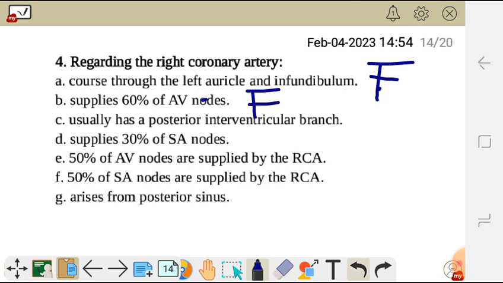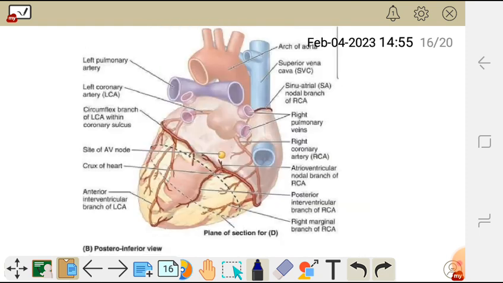Then C usually has a posterior interventricular branch. They are saying the right coronary artery usually has a posterior interventricular branch. So this statement is very true. This is the anterior, now this is the posterior. When you look at this posterior, you can see the right coronary artery. The right coronary artery is this one here.